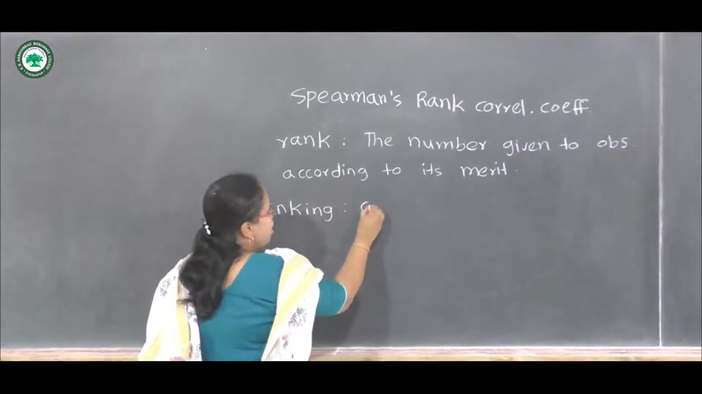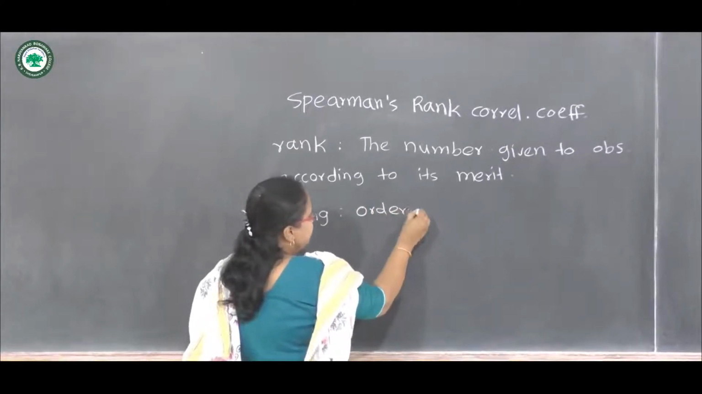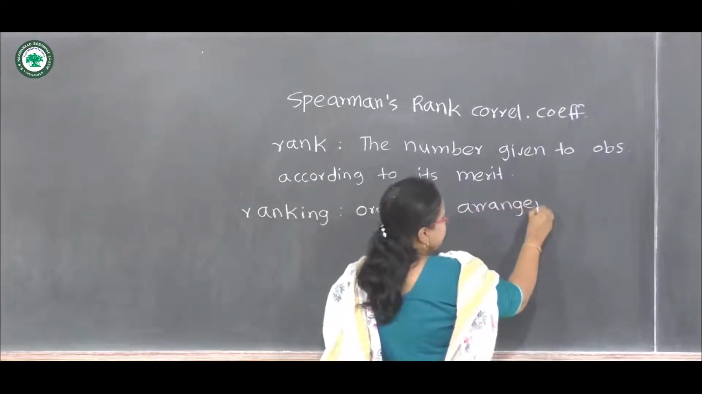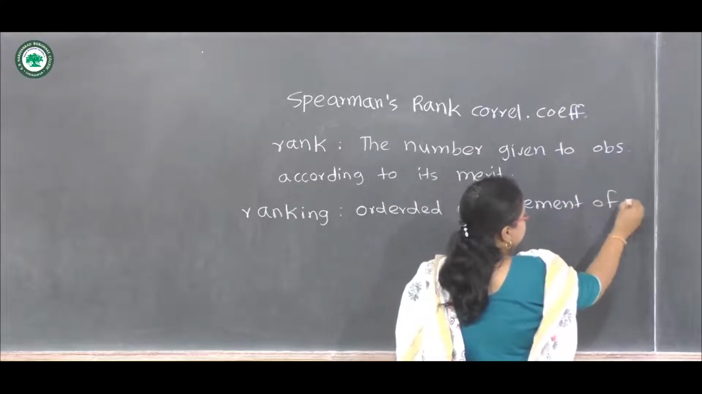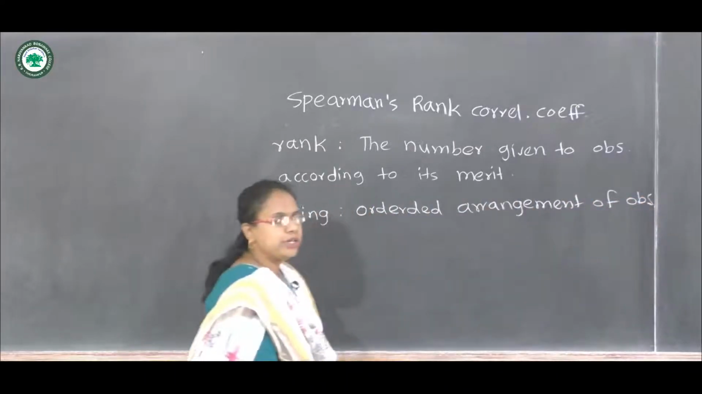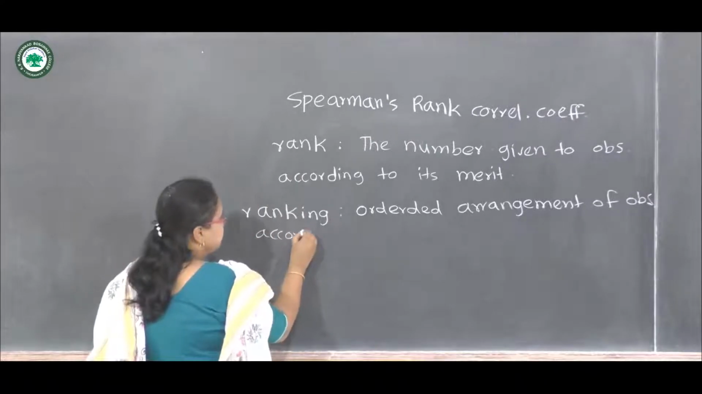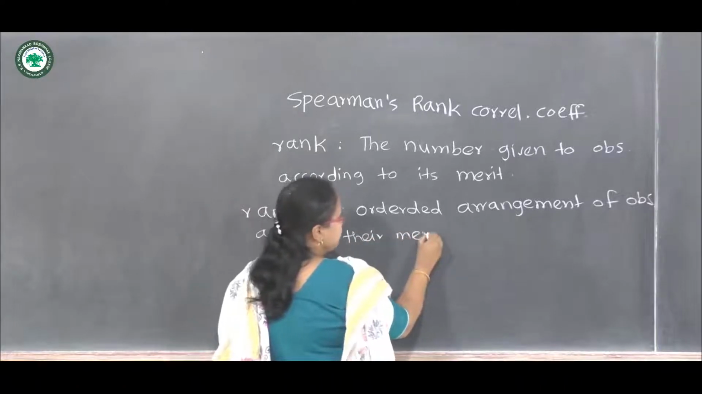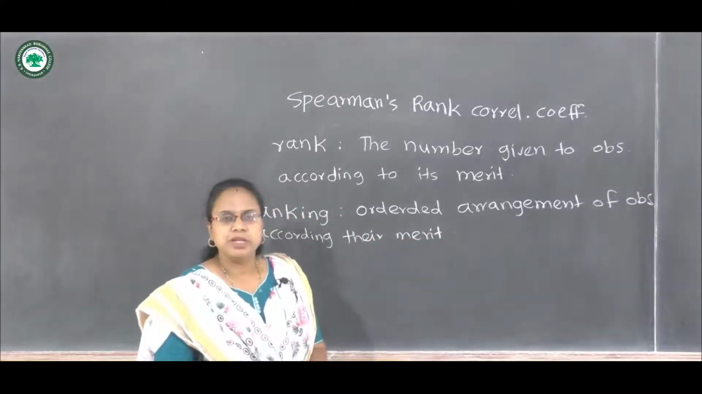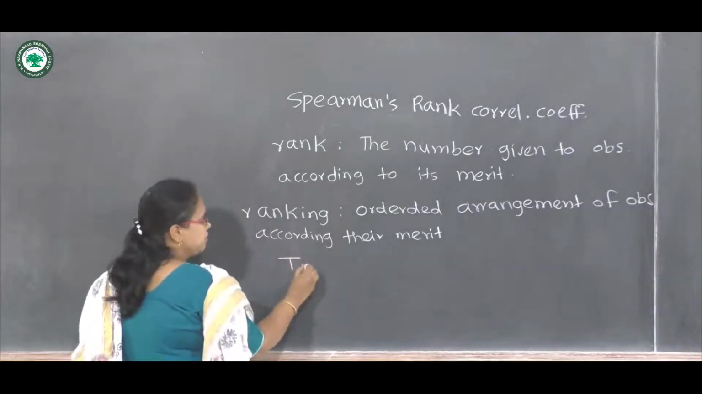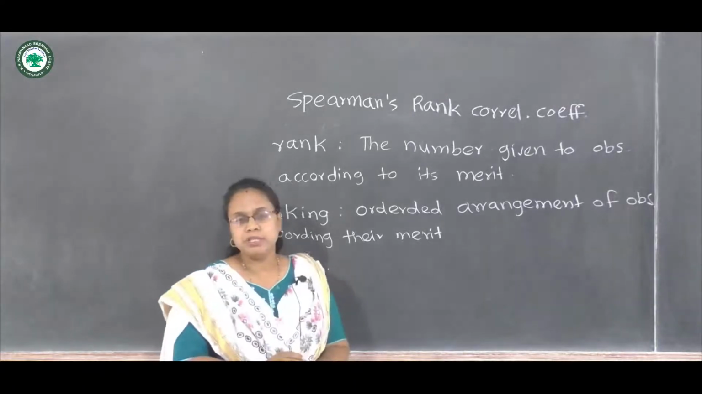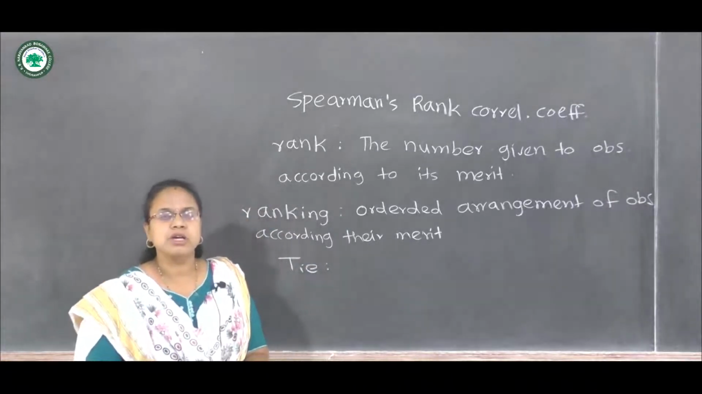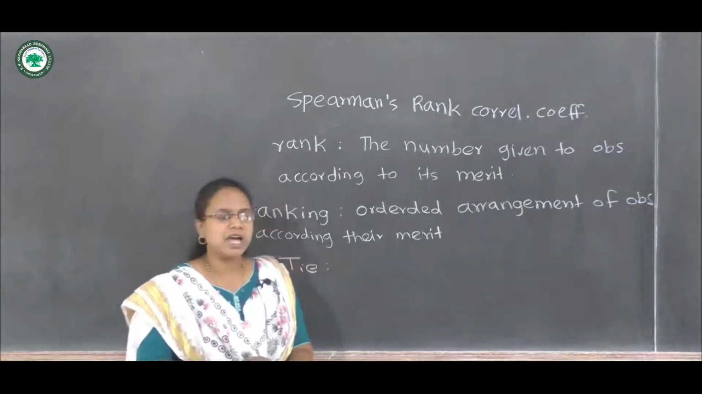So ranking means ordered arrangement of observations according to their merit. So this is called ranking. Now let's see the next definition, which is tie. Sometimes it may happen that two or more observations possess the same merit or the same scores. In that case, we say that a tie occurred.